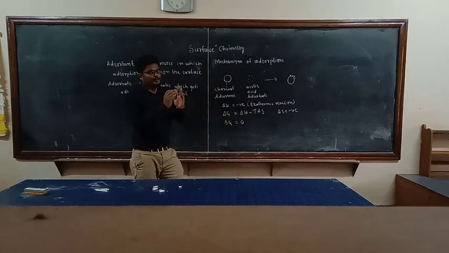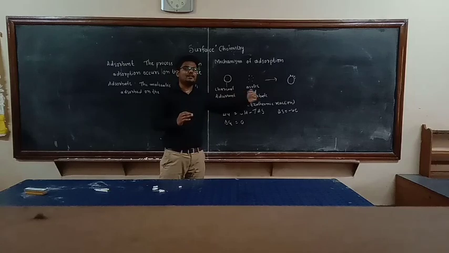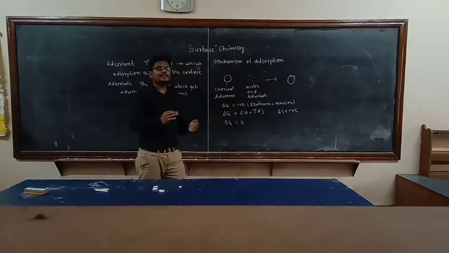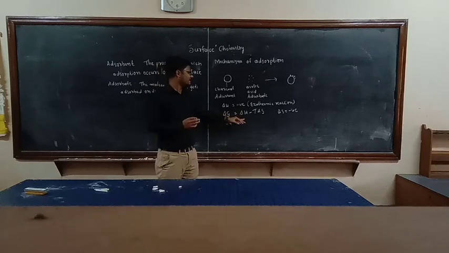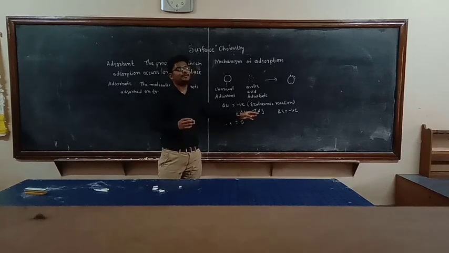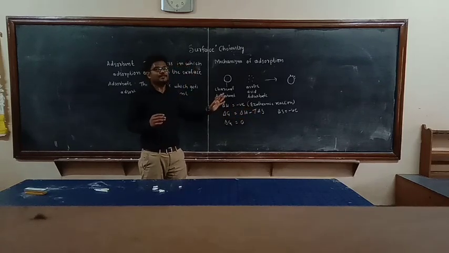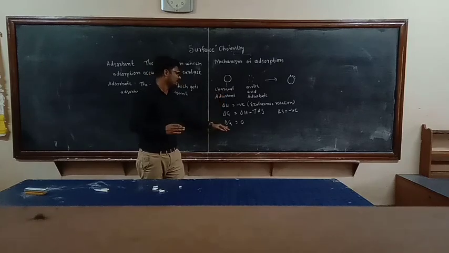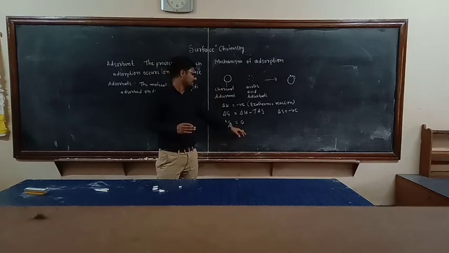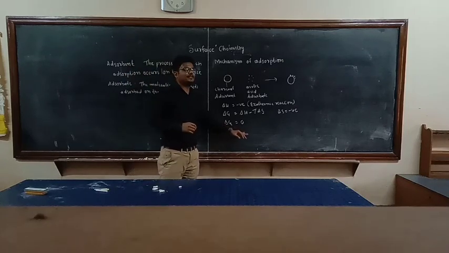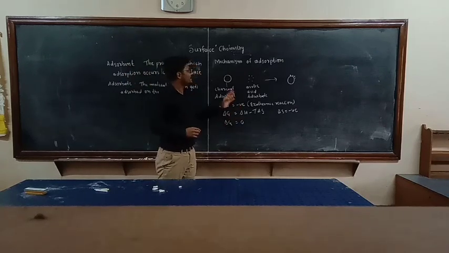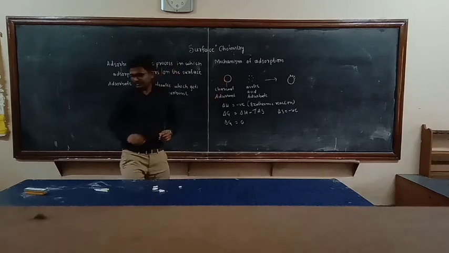As the process goes on, delta H becomes less, and delta H and T delta S become the same value. Then what happens? Delta G becomes 0. At this temperature, the equilibrium will take place. Equilibrium is attained. This is the mechanism of adsorption.